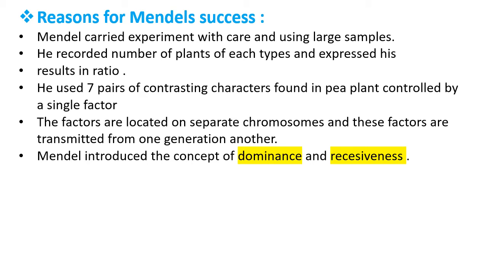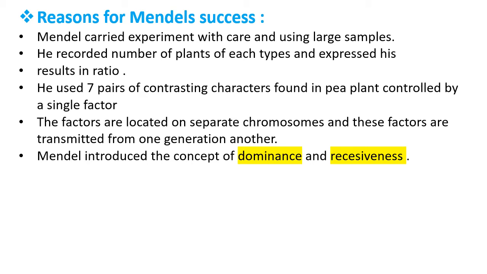So Mendel found a total of 7 pairs of contrasting characters in pea plant, and each was controlled by a single factor. Similarly, the factors are located on separate chromosomes. Nowadays, these factors are called genes, and these factors are transmitted from one generation to another generation.